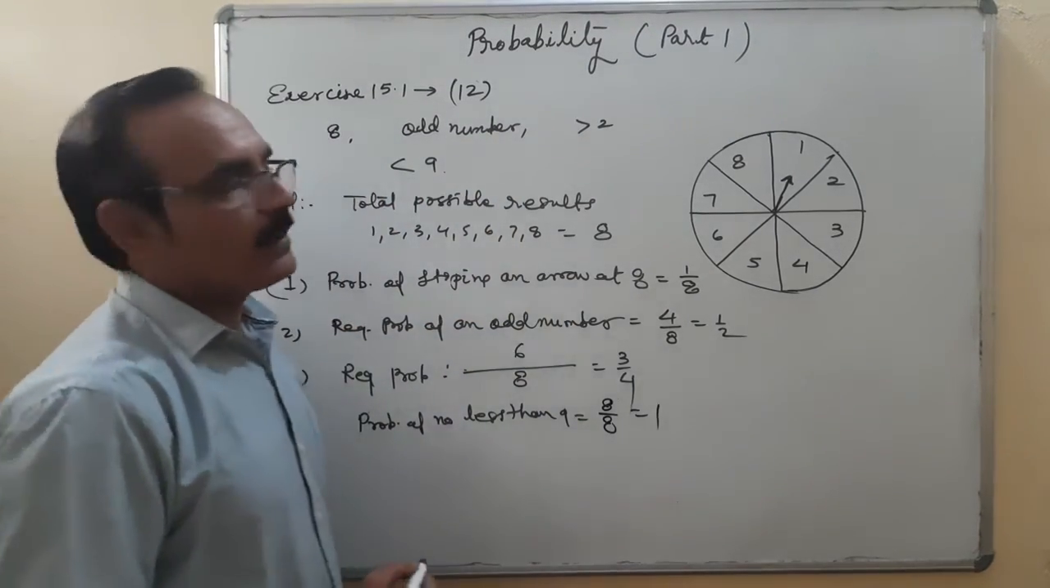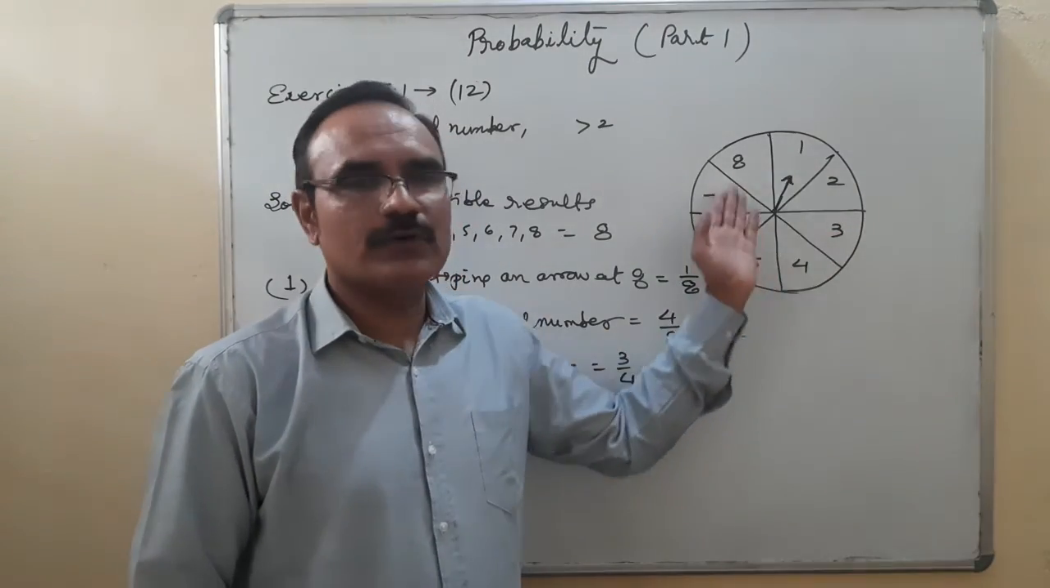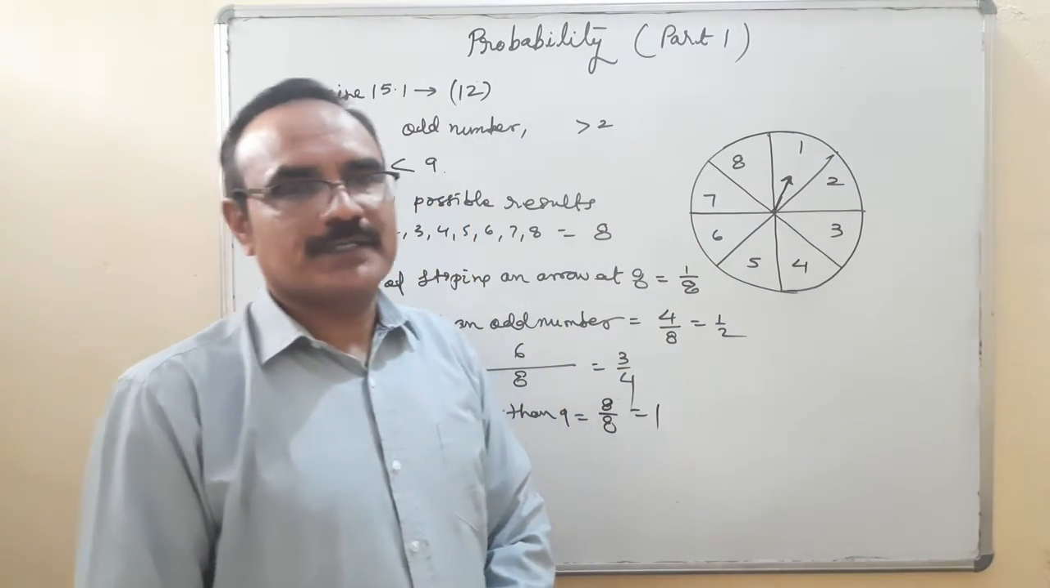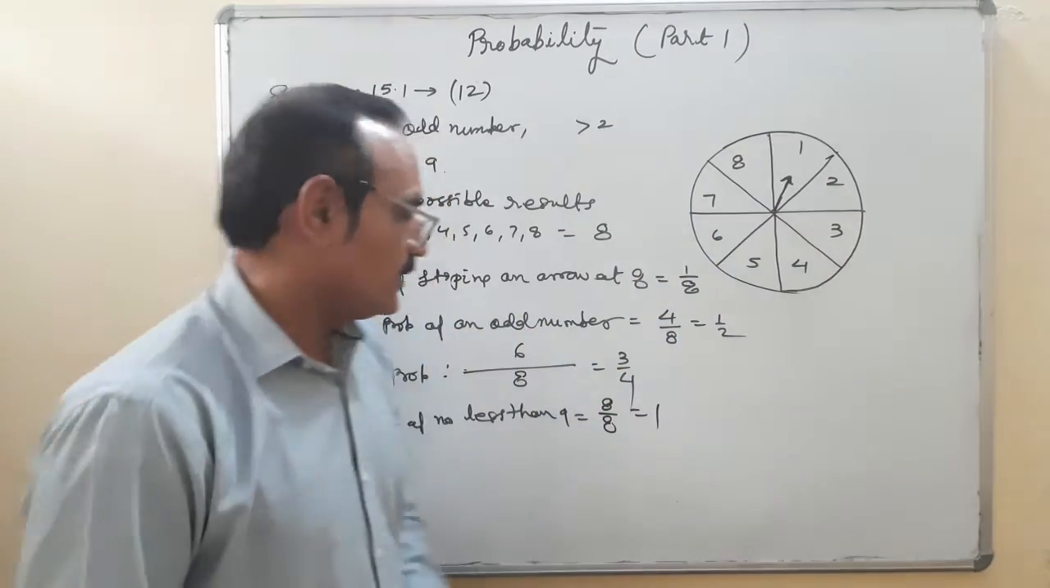A sure event. So when we start this arrow rotating, it will stop anywhere, 1, 2, 3, 4, 5, 6, 7, 8, anywhere. So the probability of this is 100%. Obviously it will stop at any one of the points.